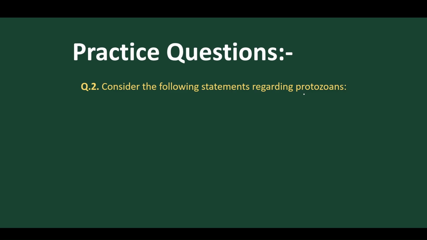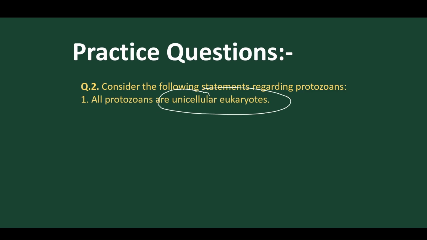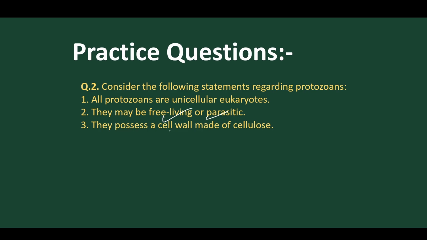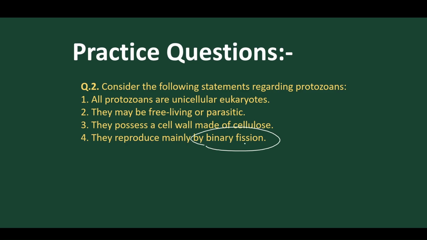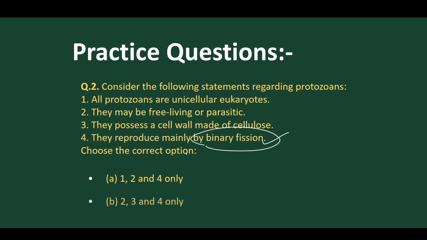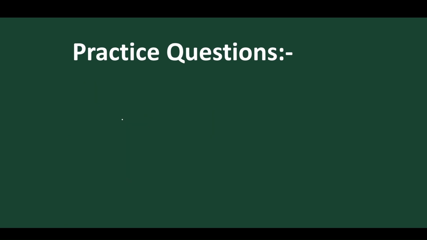Now consider the following statements regarding protozoans. The first statement says all protozoans are unicellular. Yes, it is right. They may be free living or parasitic. And they possess a cell wall. This is wrong. And they reproduce by means of binary fission. Yes, it is true. So what is the correct option? The correct option is 1, 2 and 4.